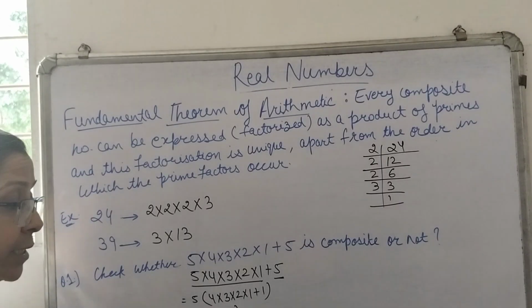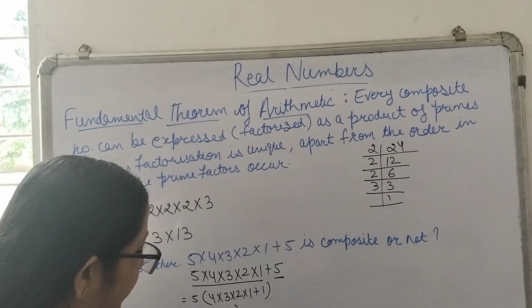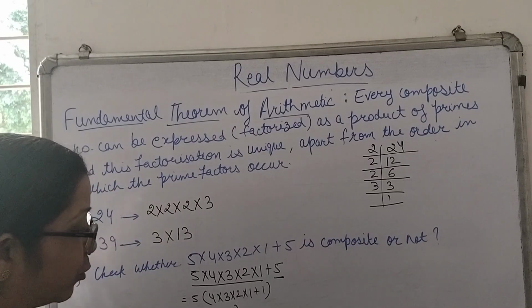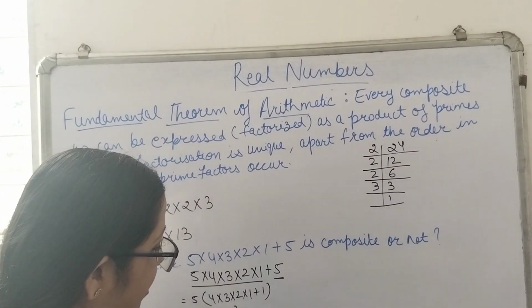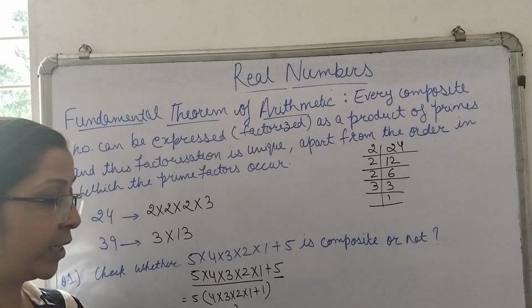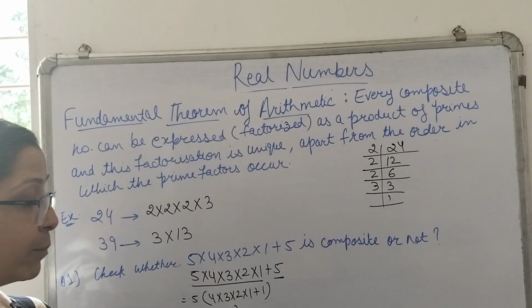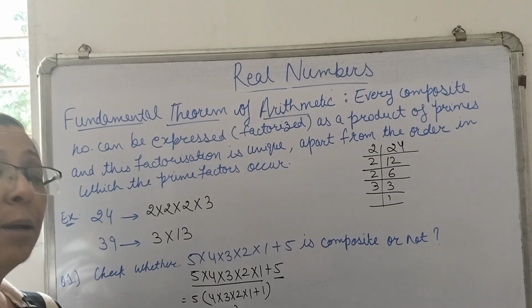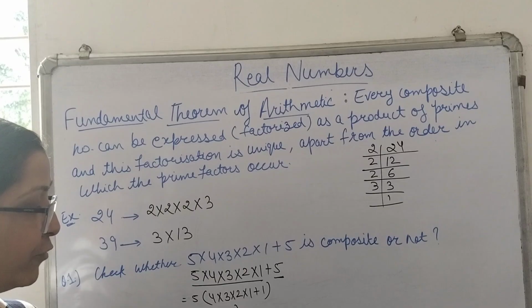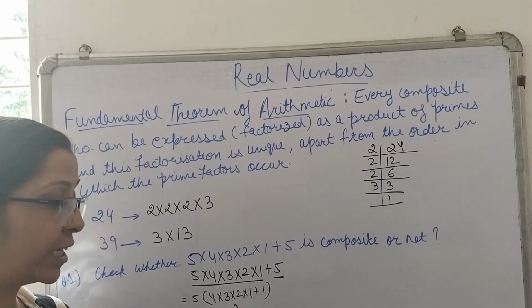25 is not a prime number, so it can be written as 5 multiplied by 5, and overall 5 multiplied by 5 multiplied by 5. If we multiply all these three numbers, we get 125. So the value of this is 125, which is a composite number, because it can be represented as the product of these prime numbers. These three, 5 multiplied by 5 multiplied by 5, are all prime numbers.